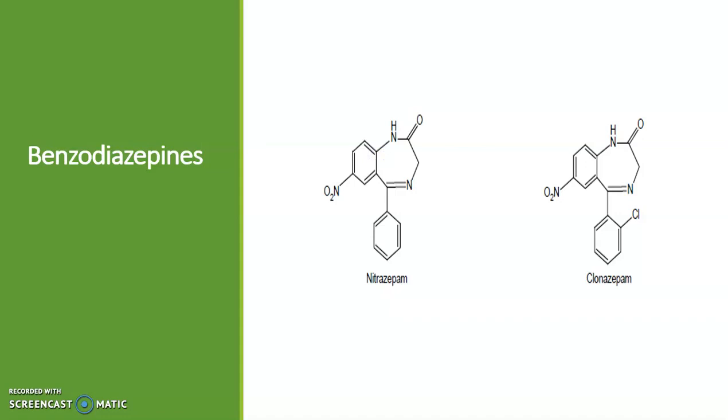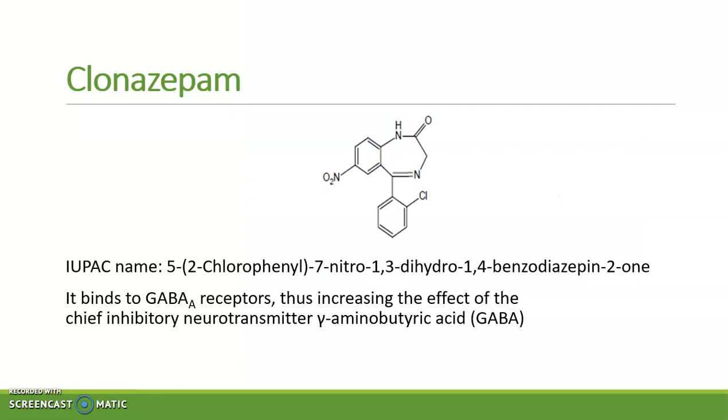Benzodiazepines. It includes nitrazepam and clonazepam. Clonazepam, it binds to GABA A receptors and thus increases the effect of inhibitory neurotransmitter GABA, that is gamma aminobutyric acid. We have seen that to decrease seizure activity, we have to keep the concentration of inhibitory neurotransmitters high in the nervous system. Hence, this drug binds to GABA receptor and increases the effect of chief inhibitory neurotransmitter, that is GABA.